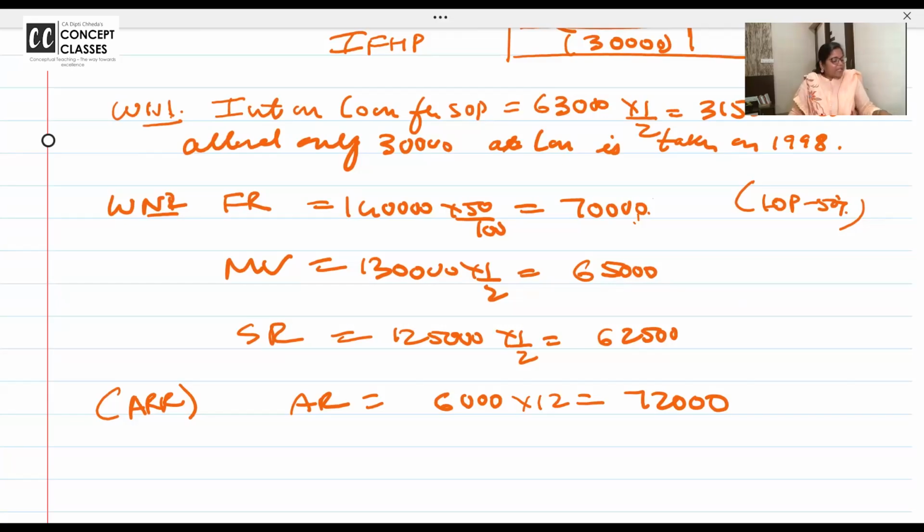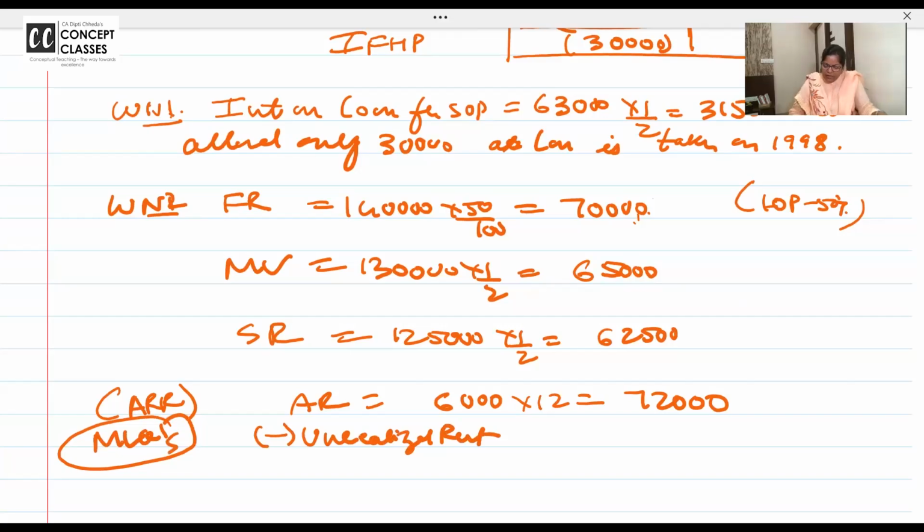Second line, actual rent is 6,000 per month. 2 months could not be realized. So you call it as unrealized rent. Super duper for your MCQs. Unrealized rent is always deductible from the GAV. तो अभी तो यहीं से डिडक्ट कर लेते हैं इसको. कितना आएगा आपका? 12,000. 6,000 into 2, 12,000. So 60,000.